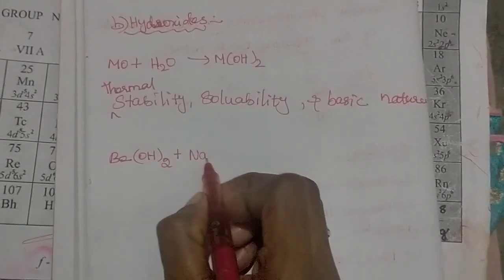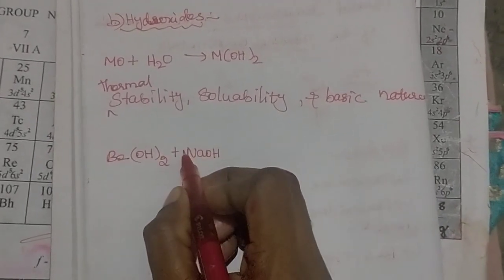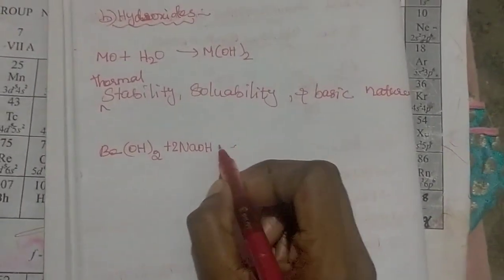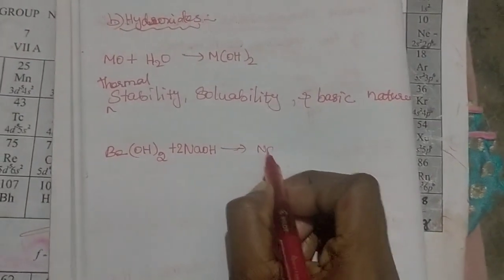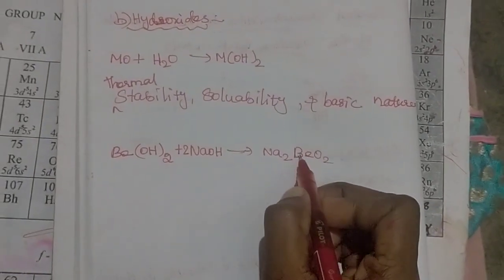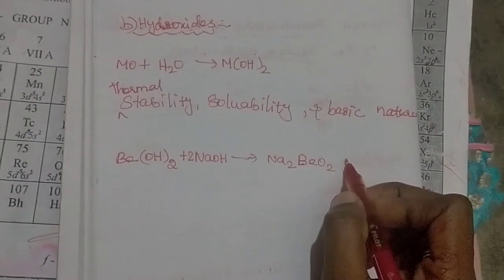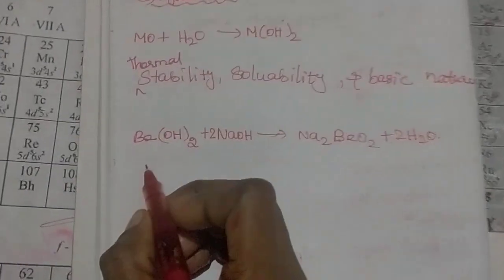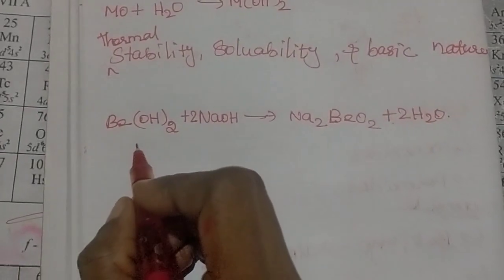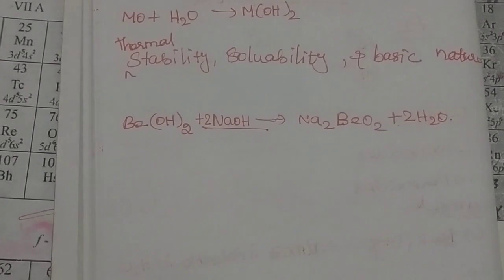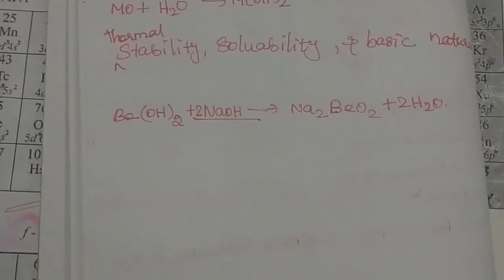hydroxide reacting with the base sodium hydroxide, they prepare the resultant Na2BeO2 with 2 molecules of H2O. And another example for this amphoteric nature: because it reacted with the base, you have to react this with the acid.